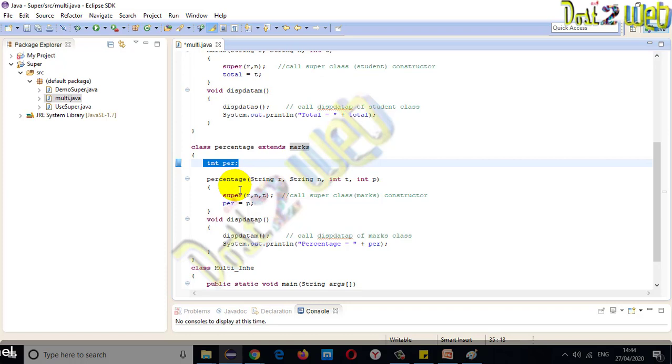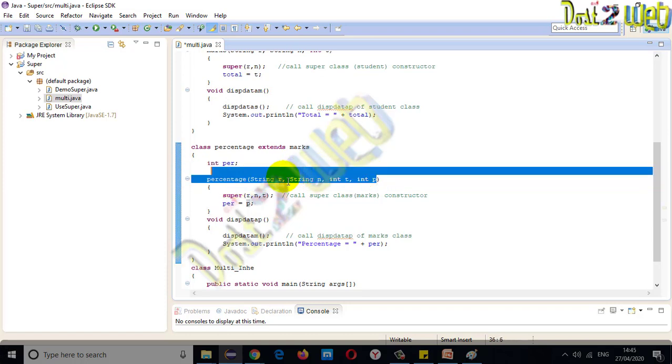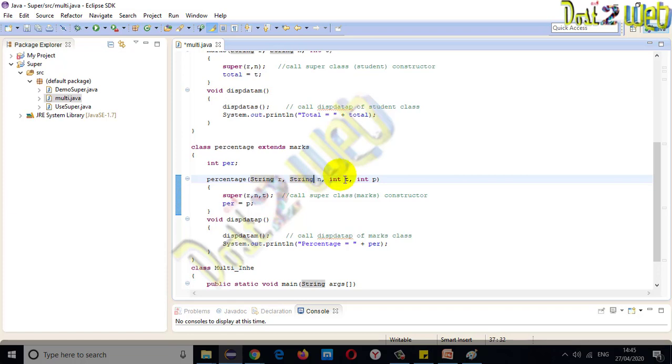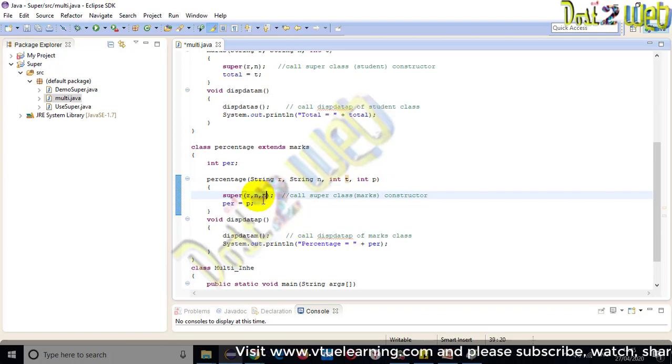Now again create one constructor. You are going to pass 4 parameters: one for roll number, one for name, one for total marks, and one for percentage. Now what you have to do is again use super, but for what? Because you have 3 parameters to access, roll number, name, and total, but two of these are in the superclass and this one is in another subclass.